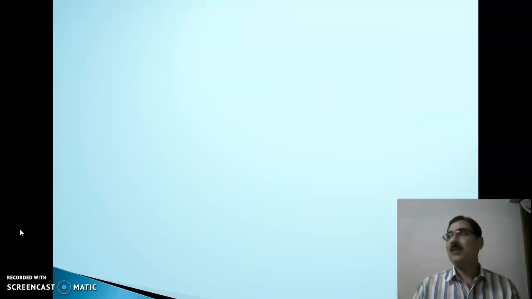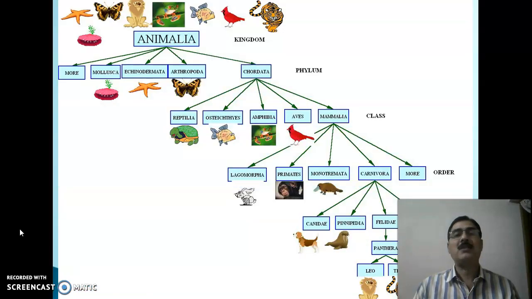Now both these animals belong to the same genus Panthera, but the species is different. And here we can see how we can classify the kingdom. The Animalia is classified into several phyla. Some of them are shown in the slide, like Mollusca, Echinodermata, Arthropoda, and Chordata.